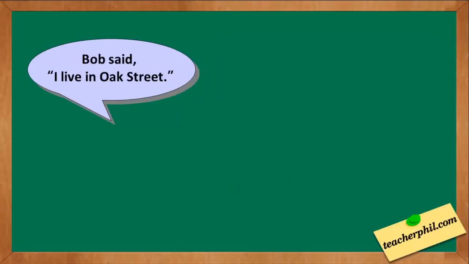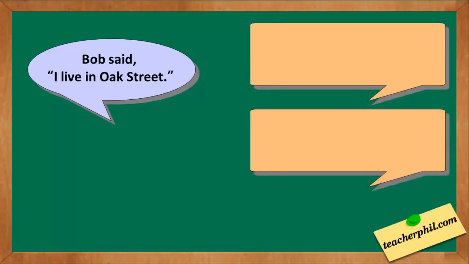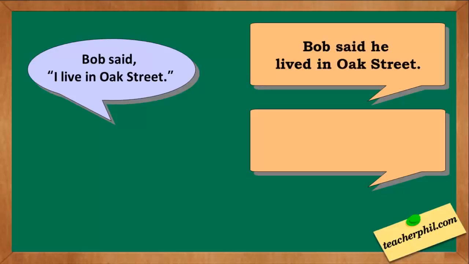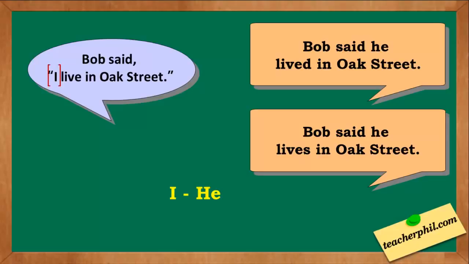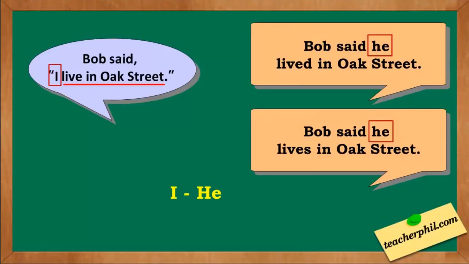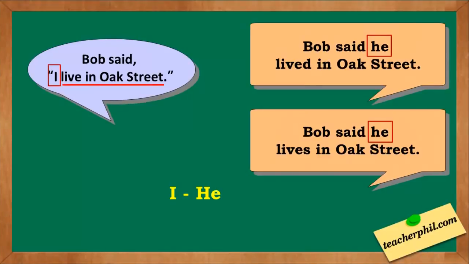The third one: Bob said I live in Oak Street. There are two answers for this. What could it be? The first one: Bob said he lived in Oak Street. The second one: Bob said he lives in Oak Street. The pronoun I was changed into he, while the sentence I live in Oak Street could still be true. That's why we could use the same tense, or we can move back a tense.